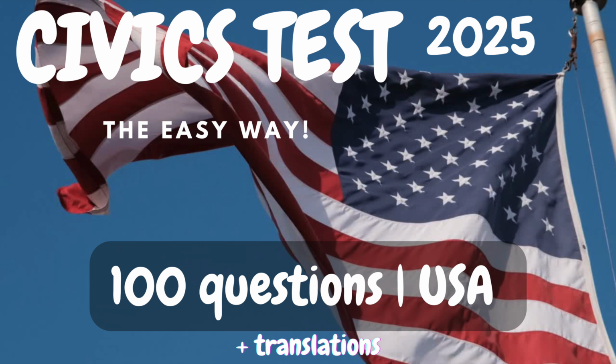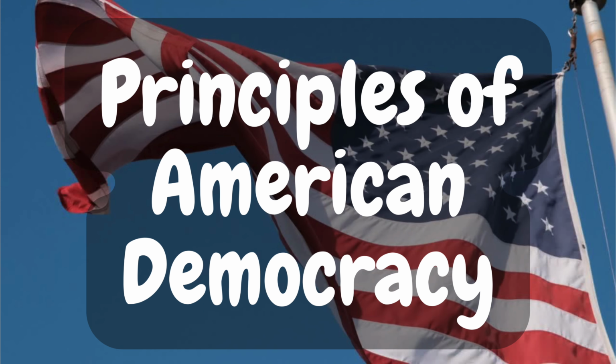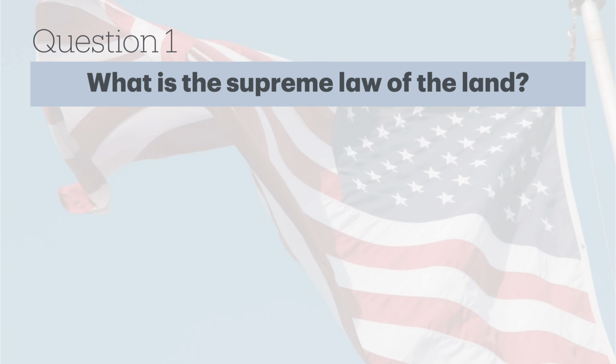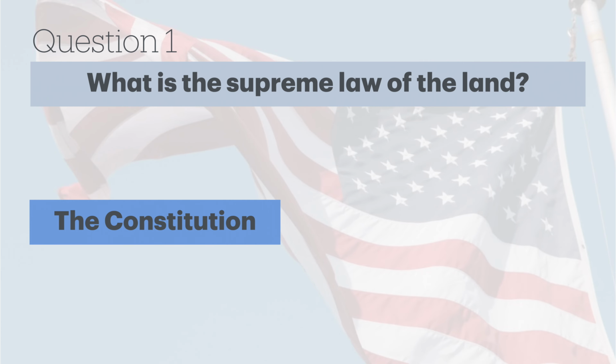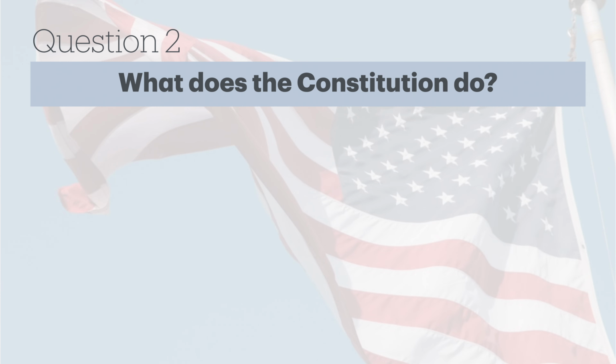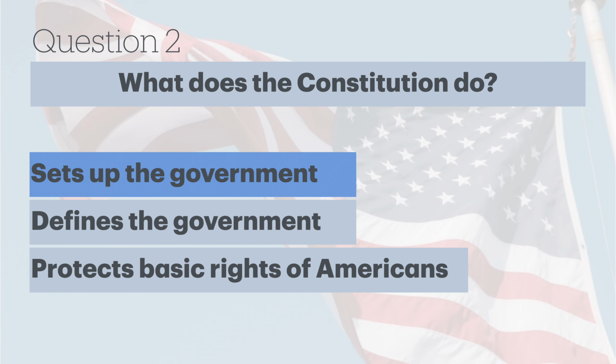Let's get started. Here comes question 1. Principles of American democracy. What is the supreme law of the land? The Constitution. What does the Constitution do? Sets up the government.